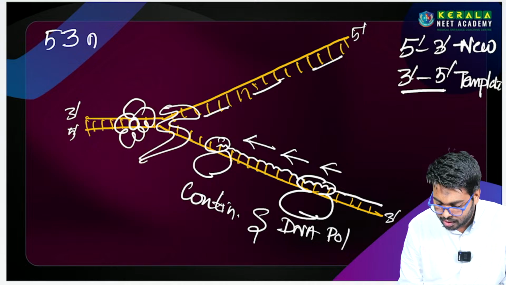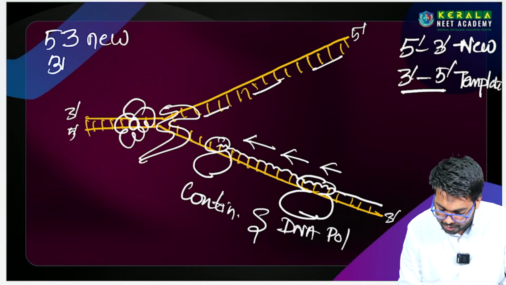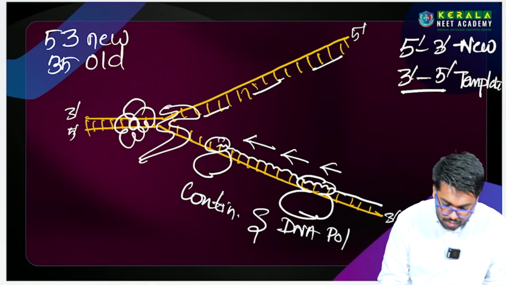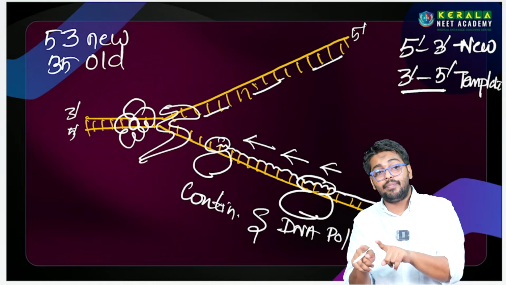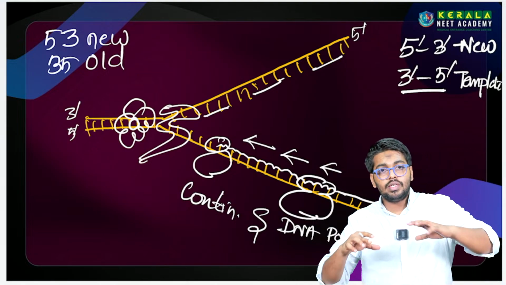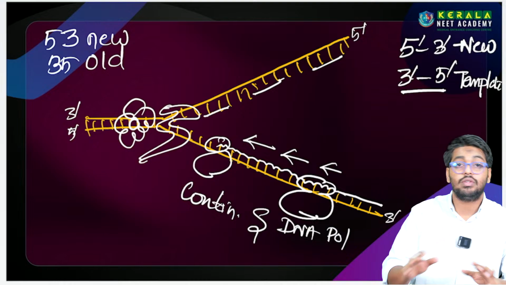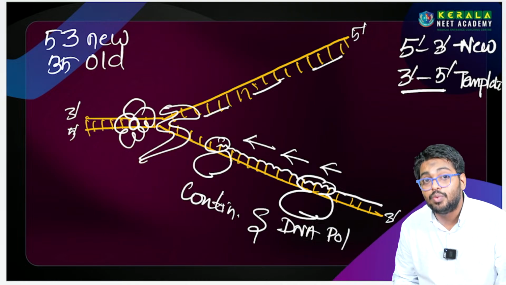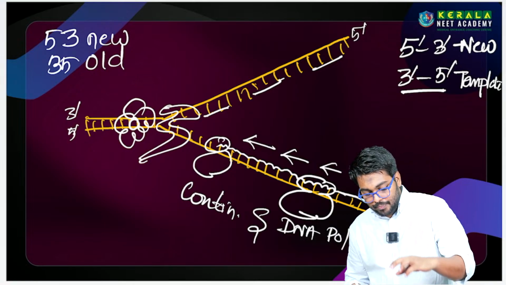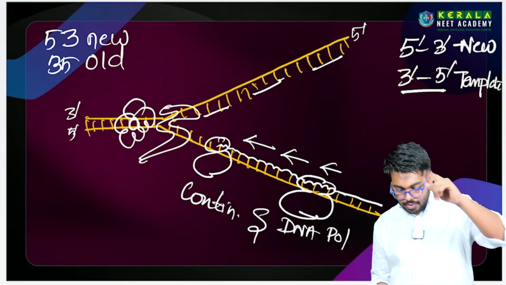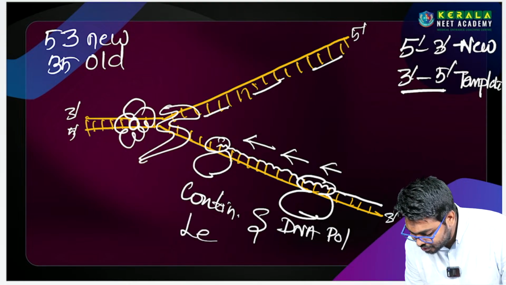இப்போ 5-3 new, 3-5 old, 5-3 new and 3-5 old. ரொம்ப simple. புதுசா உருவாகிற strand is 5 prime to 3 prime and old strand, அதாவது template strand is 3 prime to 5 prime. இது வந்து transcription-க்கும் இந்த ஒரு replication-க்கும் common, ஏன்னா இதுல change எல்லாம் இல்லை. இப்போ இந்த strand வந்து ஈஸியா move ஆகுது இல்லையா? ஸோ அதனால this strand is called continuous strand. This strand is called continuous strand, இல்லைன்னா leading strand அப்படின்னு கூட சொல்லுவோம்.